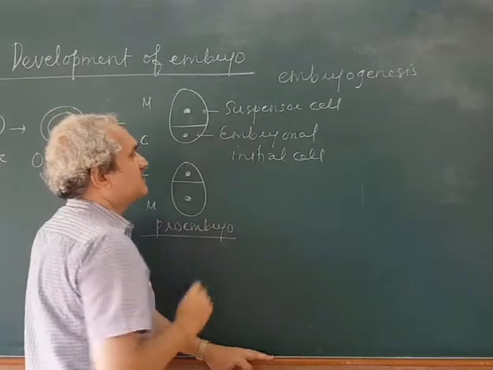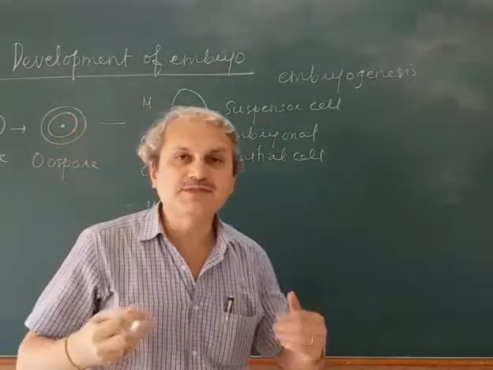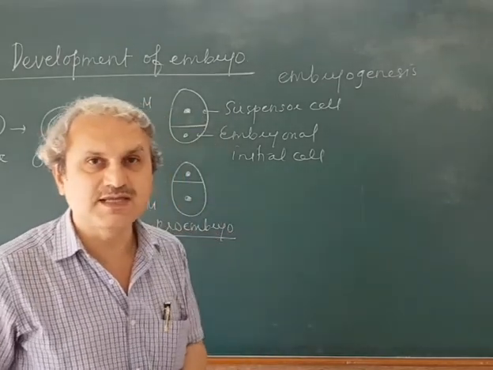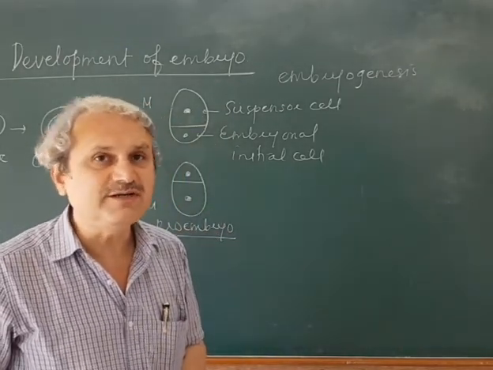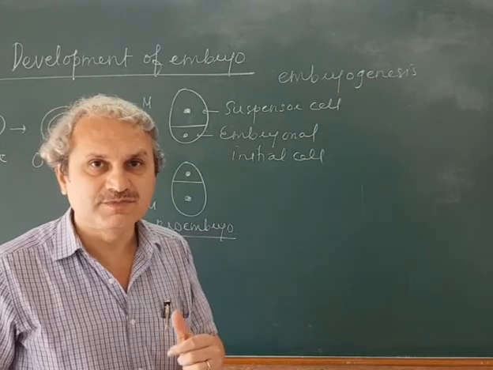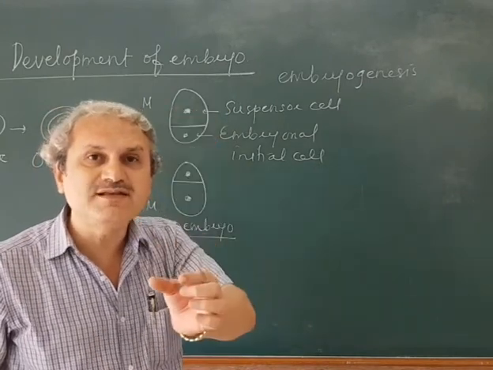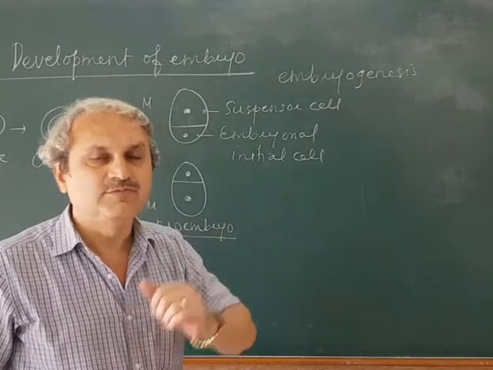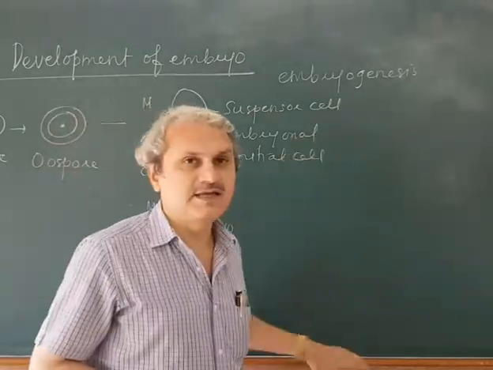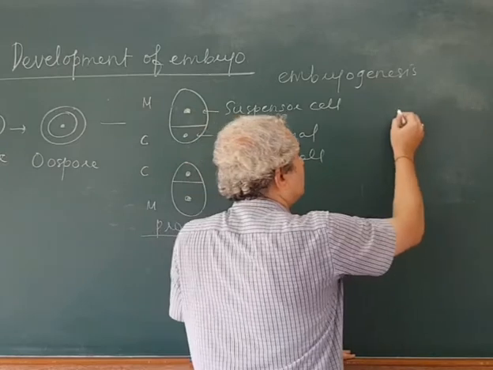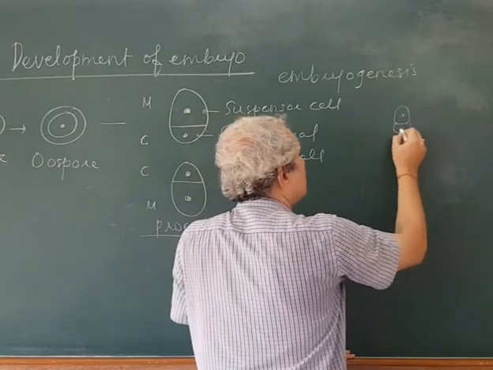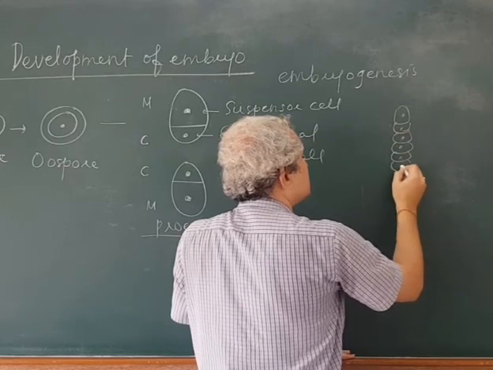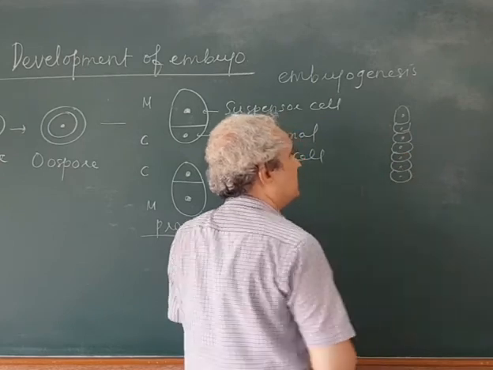Then now see what happens. First we'll see the suspensor cell. This suspensor cell undergoes repeated division to form a stalk of cells containing 6 to 10 cells in it.